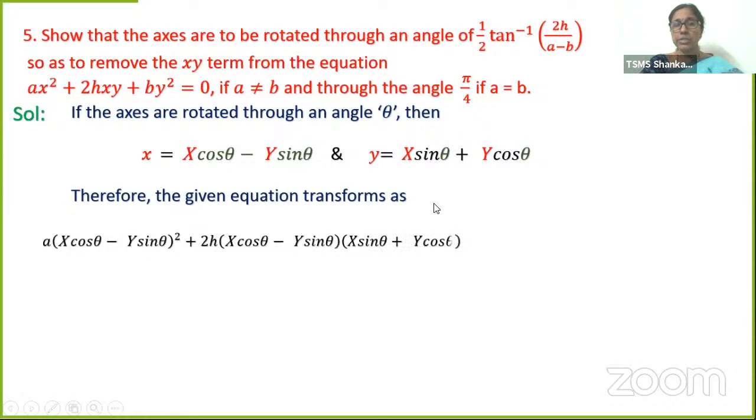The given equation transforms as a into (x cos theta minus y sin theta) whole square, plus 2h into (x cos theta minus y sin theta) into (x sin theta plus y cos theta), we are multiplying x into y, plus b into (x sin theta plus y cos theta) whole square.